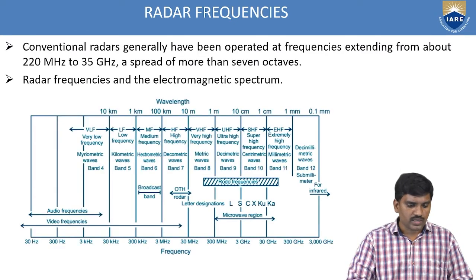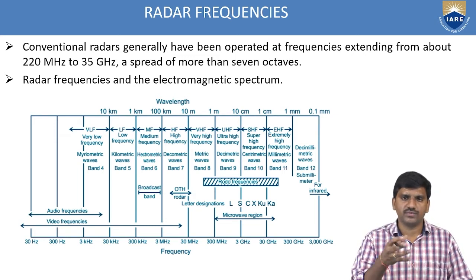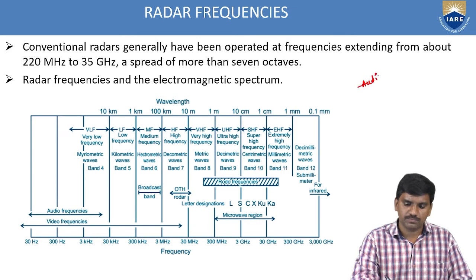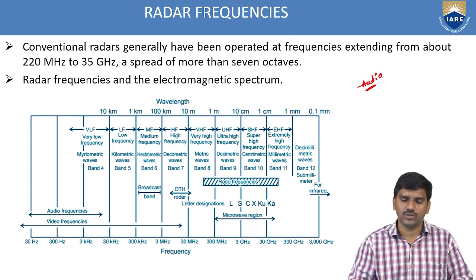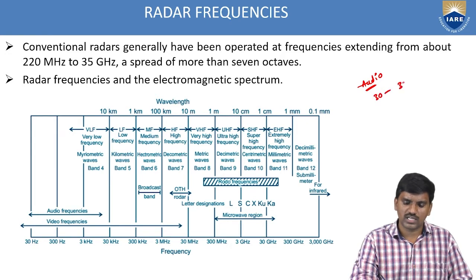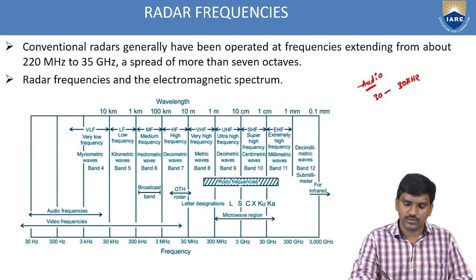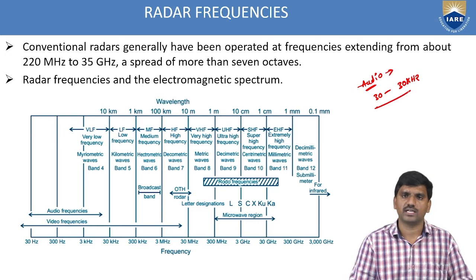Here is the complete diagram of radar frequency bands. By observing this diagram, we can know the complete frequency bands of radar. Generally, the initial frequency band is audio frequency, 30 hertz to 30 kilohertz, which is what we hear as voice.